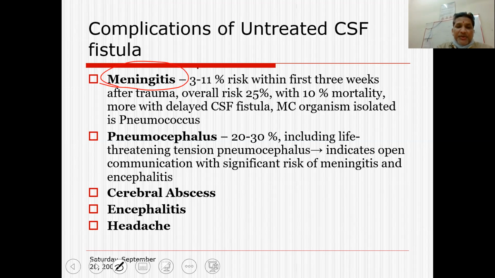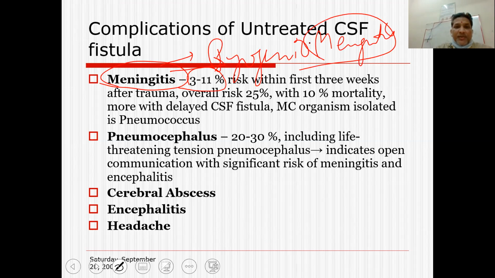In the majority of patients, if they do not undergo some kind of repair, they can have pyogenic meningitis, and the overall risk is about 25% in case of a spontaneous leak. For the traumatic leak, we have to wait for some time, because the majority of traumatic CSF leaks repair by themselves or need no surgical intervention.